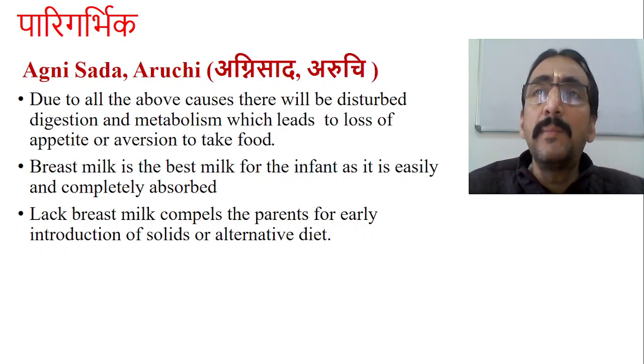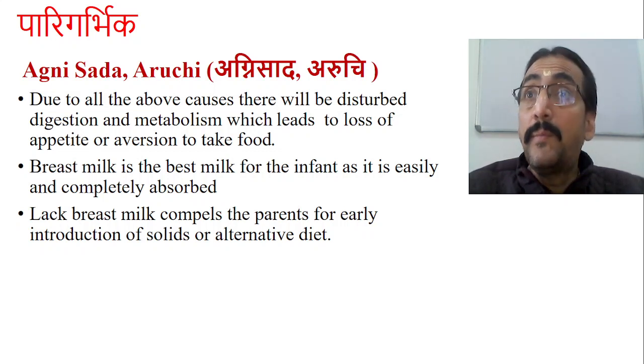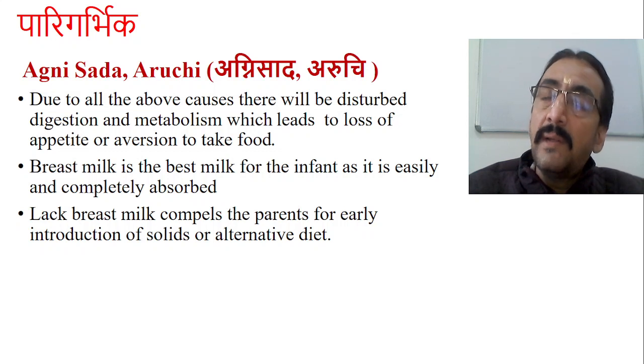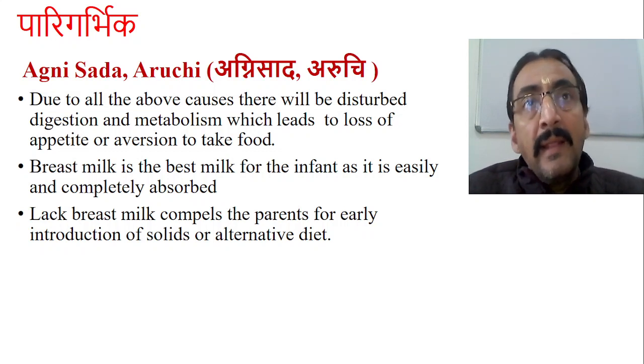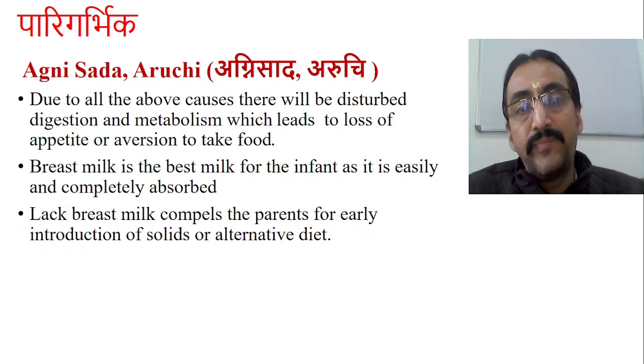These enzymes are nothing but protein. That protein is deficient. Metabolism requires so many proteins, so many enzymes. All the enzymes are made up of proteins. Protein itself is deficient in the baby. So naturally we can assume that the digestion as well as metabolism both get affected. And that is the reason why child is developing Agnisada as well as Aruchi.